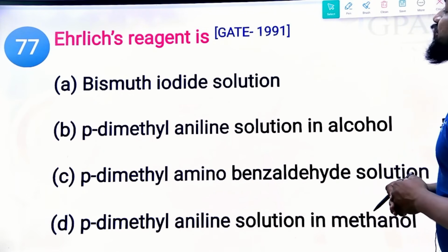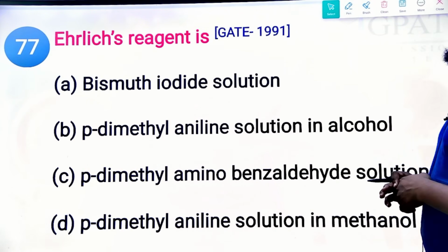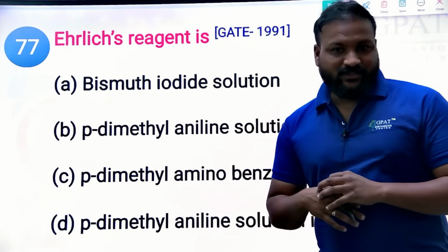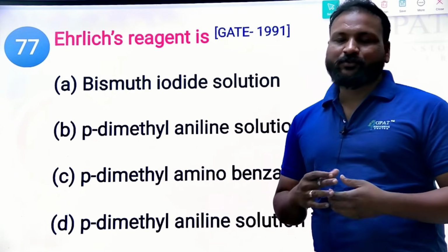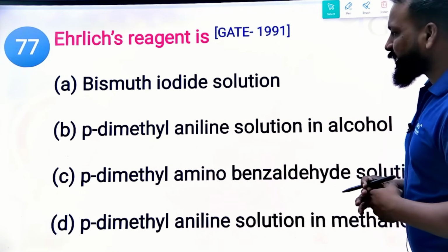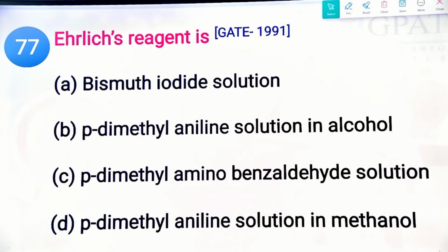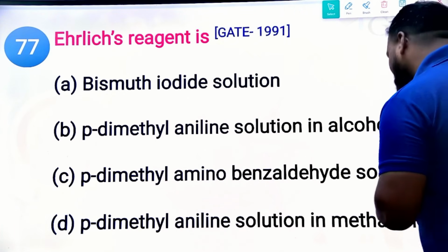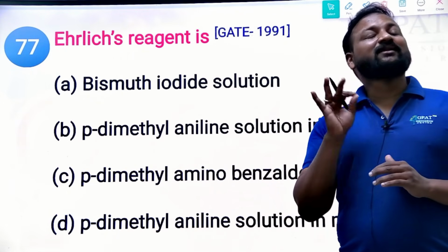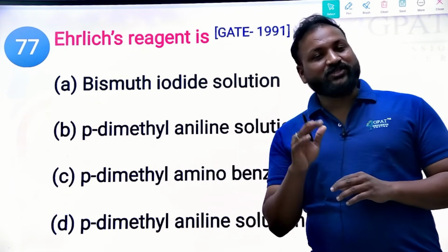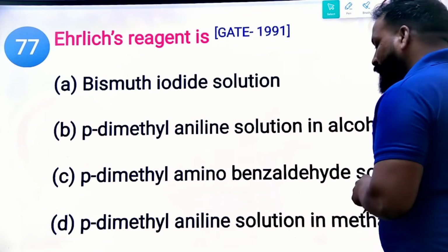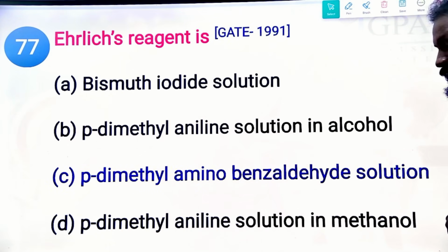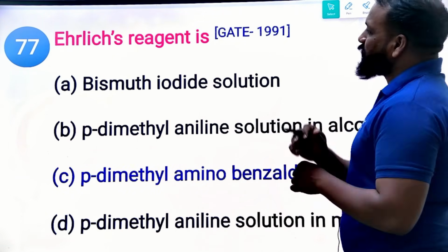Next, Ehrlich reagent. Ehrlich reagent is for which compound, for which alkaloid is it used to identify? The options are bismuth iodide solution, p-dimethylaminobenzaldehyde solution in alcohol, and so on. Please do mention which compound the Ehrlich test is for. And now tell me, what is the Ehrlich reagent here? So Ehrlich reagent is nothing but p-dimethylaminobenzaldehyde solution. Next.